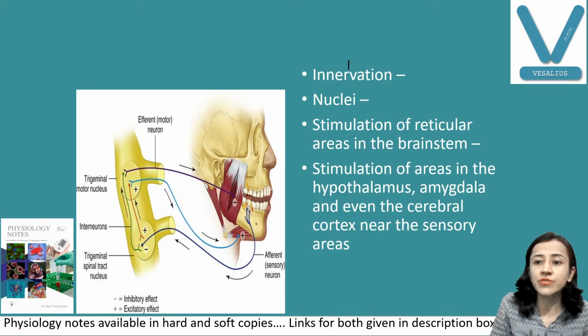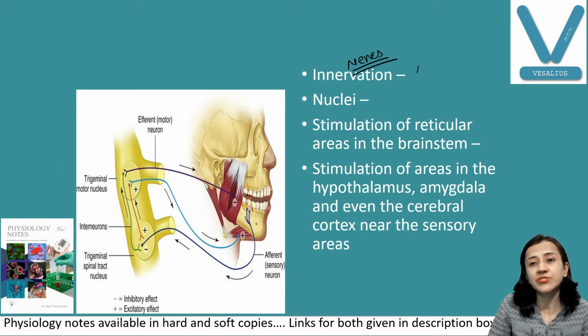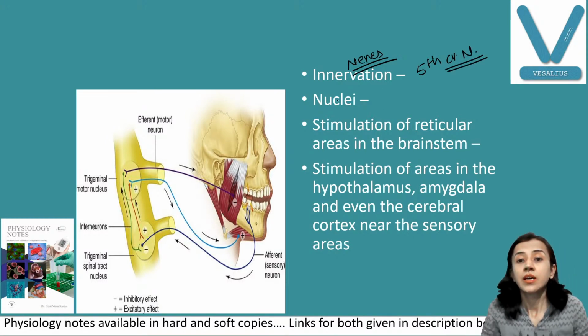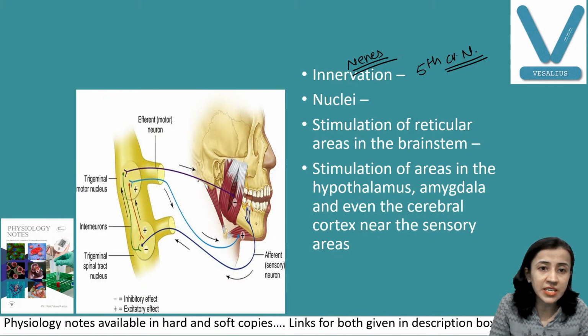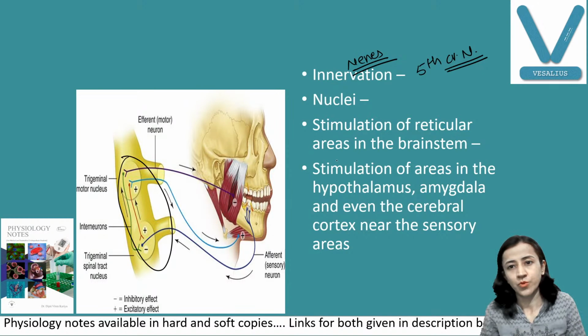Now, innervation means nerve supply. So most of the muscles of mastication we have discussed are supplied by the trigeminal nerve, the fifth cranial nerve. Fine. Then the nucleus of this fifth cranial nerve, you can see here the trigeminal nerve, and the nucleus is present in the brain stem. Okay.